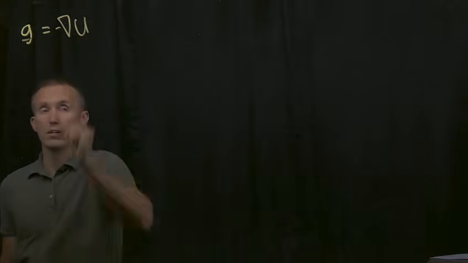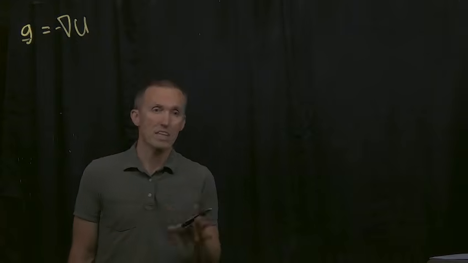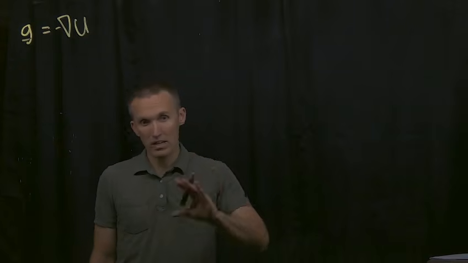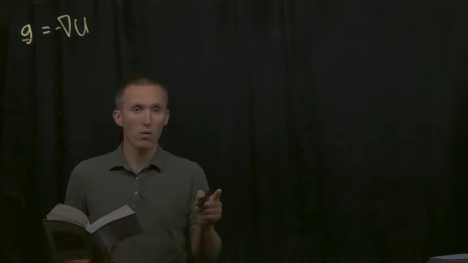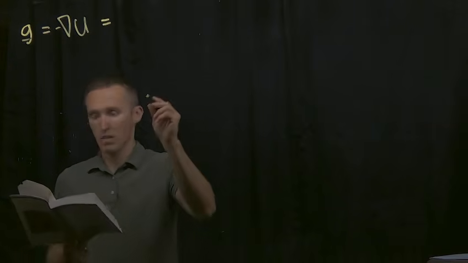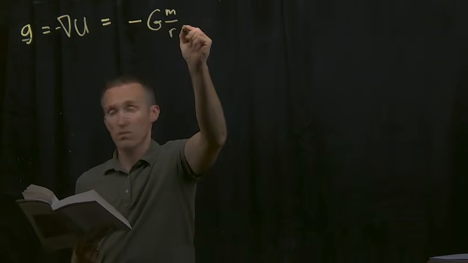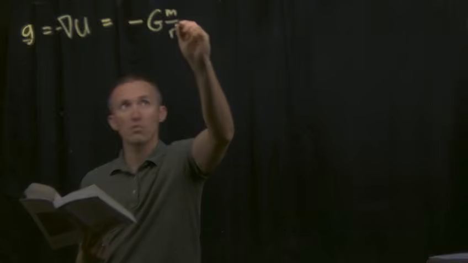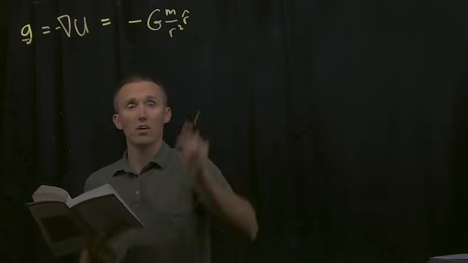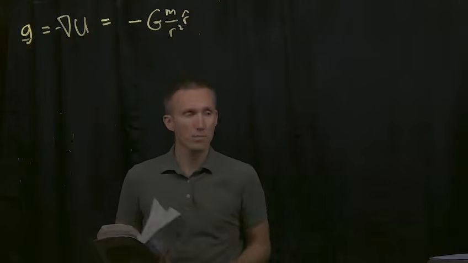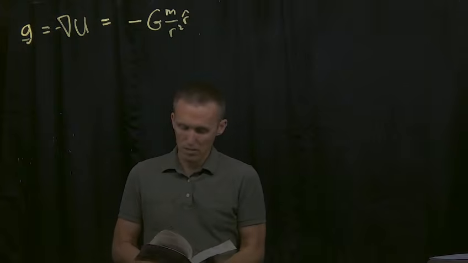And what we're going to do is start by just reminding ourselves about what we talked about last time, which is that the gravity field or the gravity acceleration is the negative gradient of the gravity potential. And again, sometimes it's negative gradient, sometimes it's positive gradient. And of course, what do we have about the gravity field? We have that the gravity field is equal to negative G mass over distance squared times r hat. So there's our unit vector. So gravity field and gravity potential are related this way. This is from what we talked about last time.